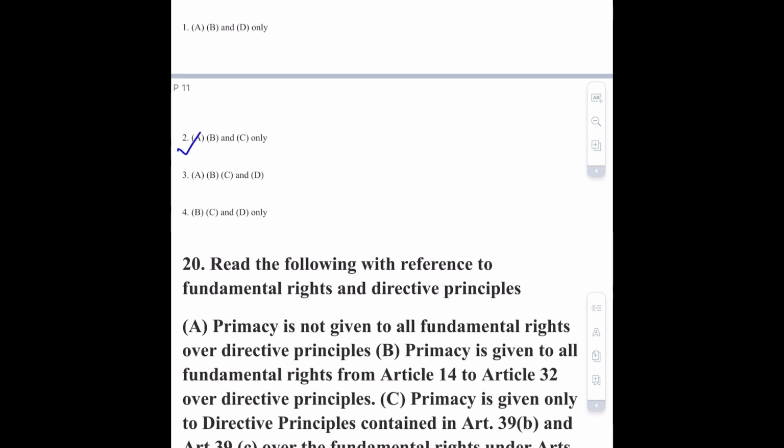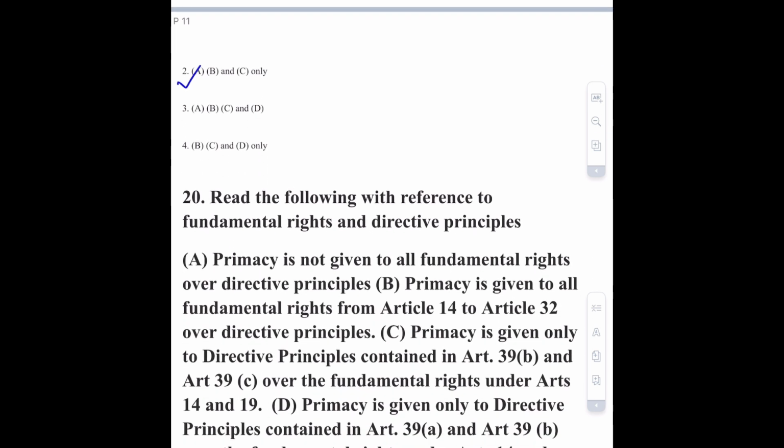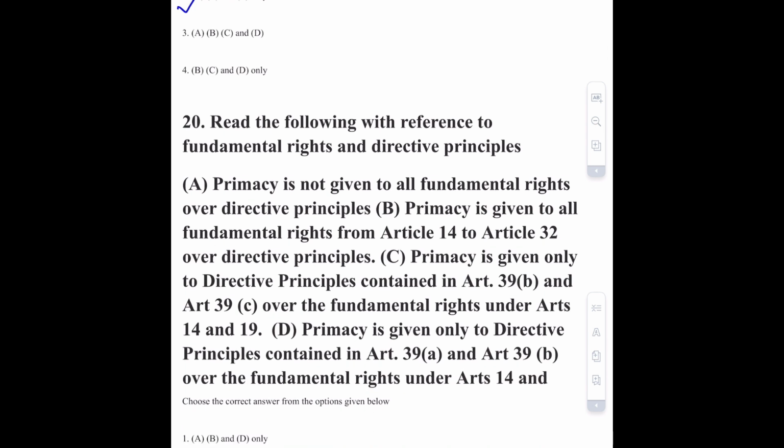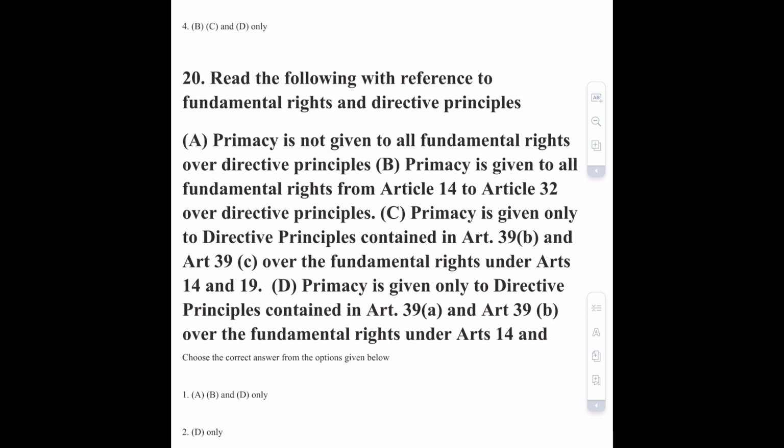Moving towards question number 20, that is read the following with reference to fundamental rights and directive principle. Option number A is primacy is not given to all fundamental rights over directive principle. This is not correct. Option number B is primacy is given to all fundamental rights from Article 14 to Article 32 over. This is also not correct.